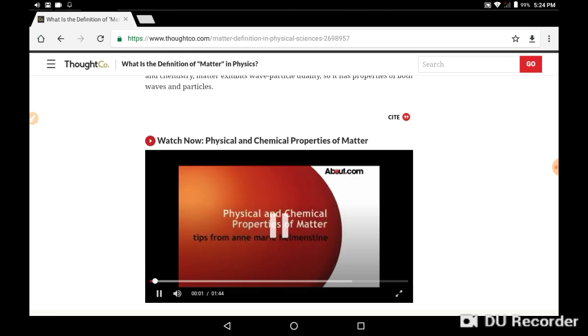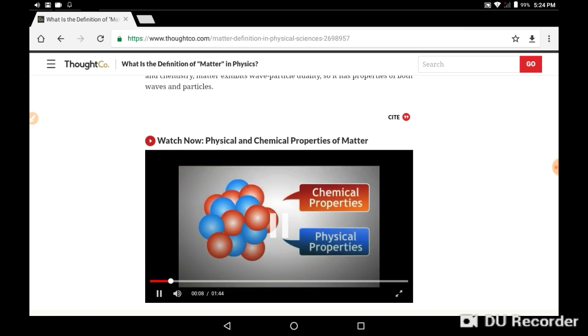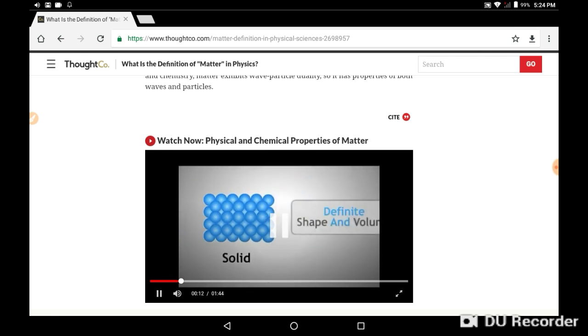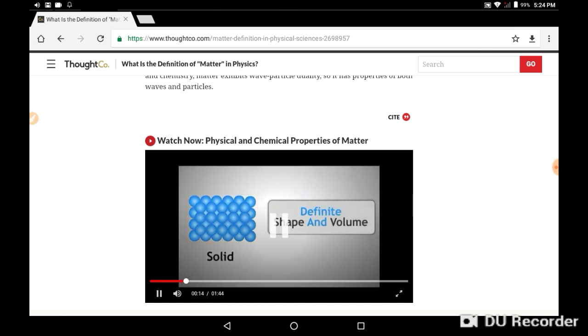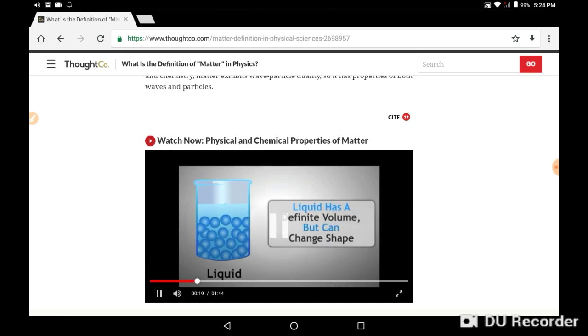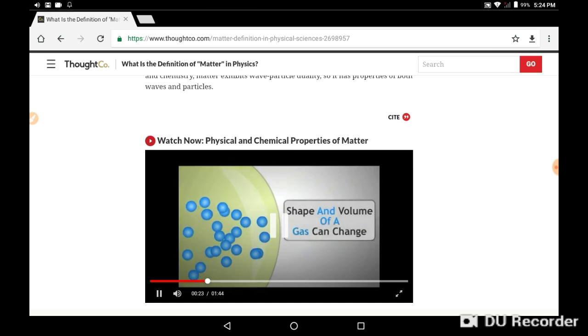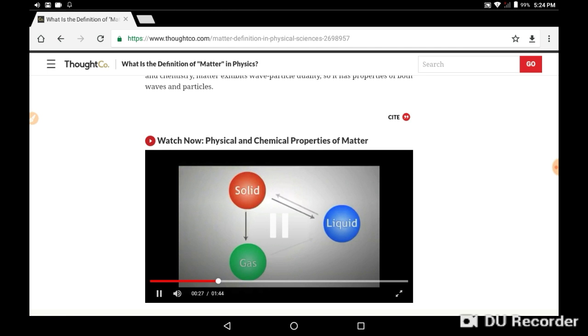Physical and chemical properties of matter. Each phase of matter has its own chemical and physical properties. The phases of matter are solid. A solid has a definite shape and volume. Liquid. A liquid has a definite volume but can change shape. Gas. The shape and volume of a gas can change. These phases of matter can change from one to another.